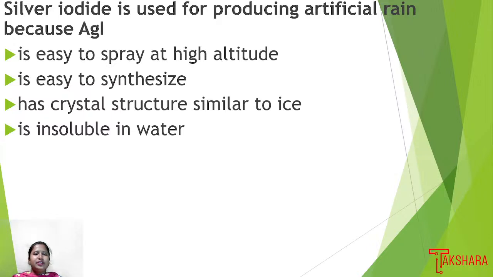Silver iodide is used for producing artificial rain because silver iodide: option A, it is easy to spray at high altitude; option B, it is easy to synthesize; option C, it has crystal structure similar to ice; option D, it is insoluble in water. Here the answer is it has a crystal structure similar to ice. Since the silver iodide structure is similar to ice, silver iodide is used for producing artificial rain. So we can choose option 3 as the right answer.